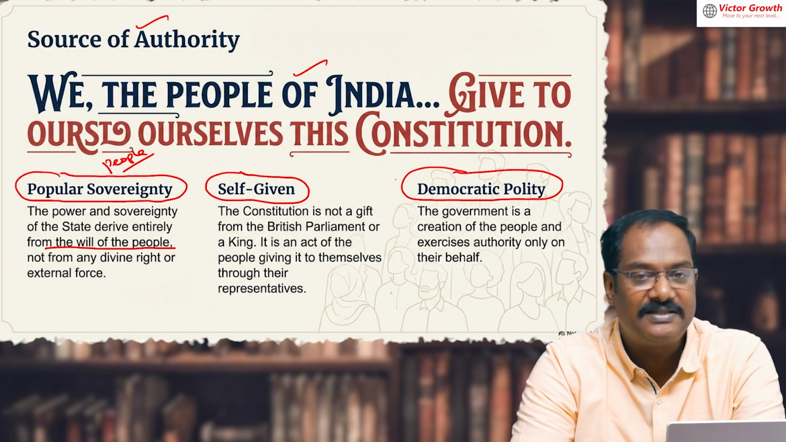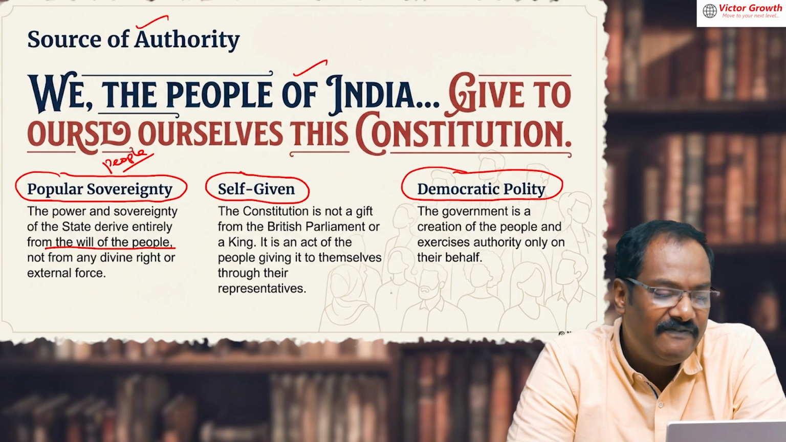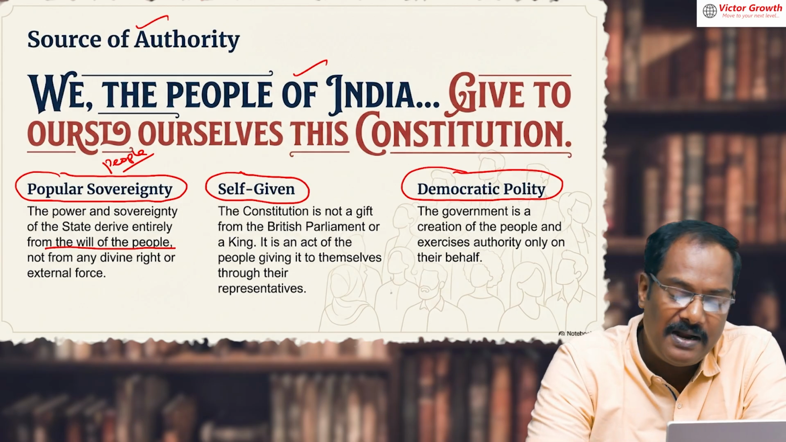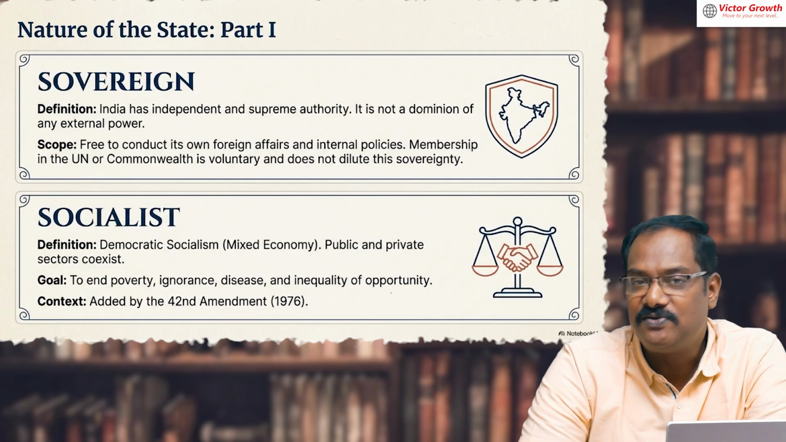Okay, so these are the other things you can say. Source of authority is the people, no doubt about it. It is a self-given popular sovereignty. People are the supreme authority in this. Now, each of these words is also important.